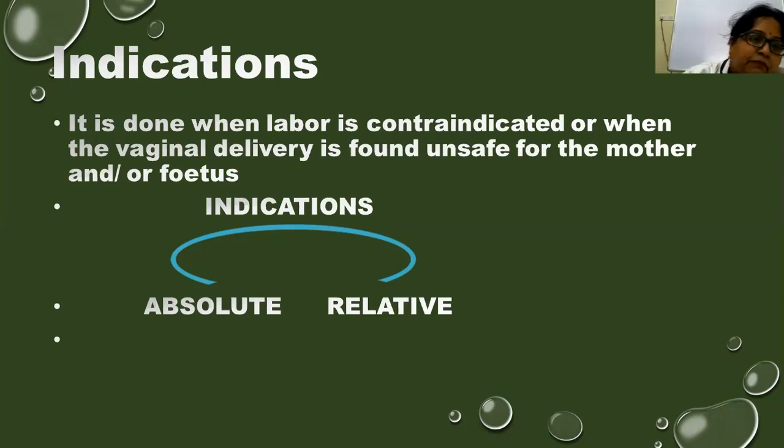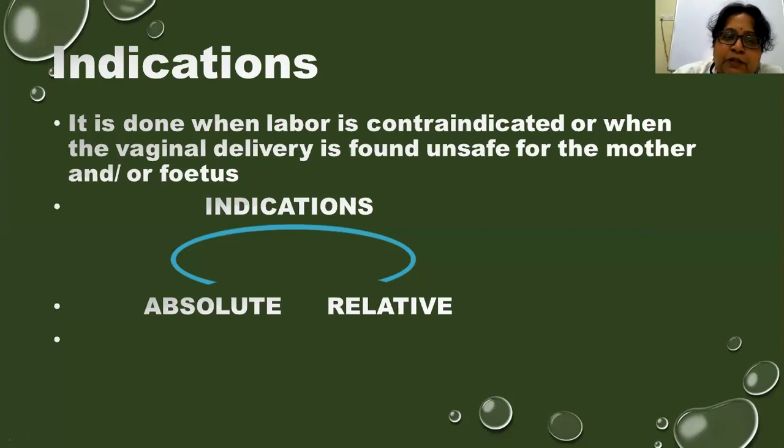So indications can be classified into two types: absolute indications, where you have to do only cesarean. It is a must where there is a tumor in the cervix, like a huge cervical fibroid or any cervical carcinoma cases.